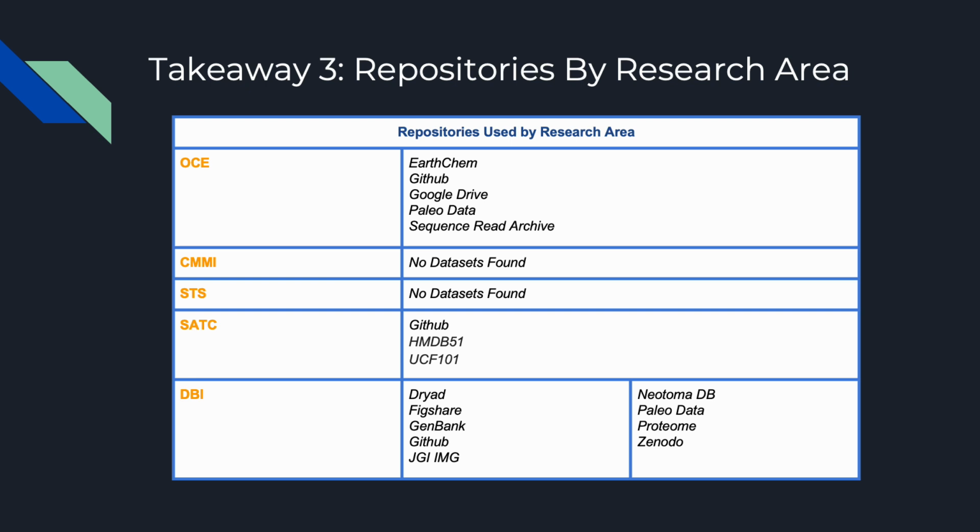In addition to the overall success of these searches, this table further breaks down the instances where datasets were located and lists the repositories used to store data found within each NSF community. As stated earlier, DBI and OCE yielded the most discoveries and exhibited a greater utilization and variety of repositories to store datasets tied to NSF-funded research.